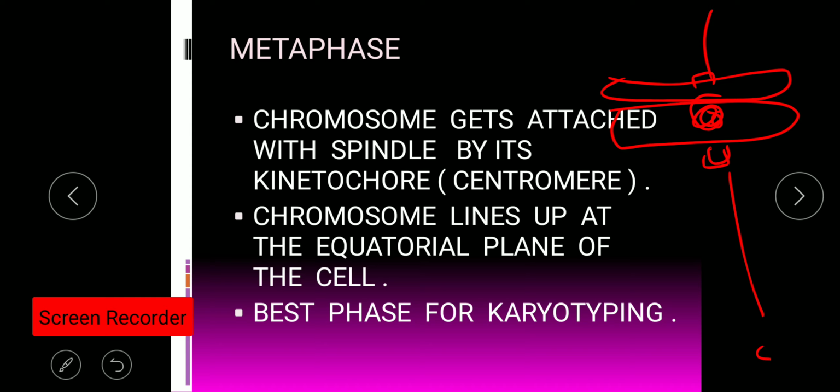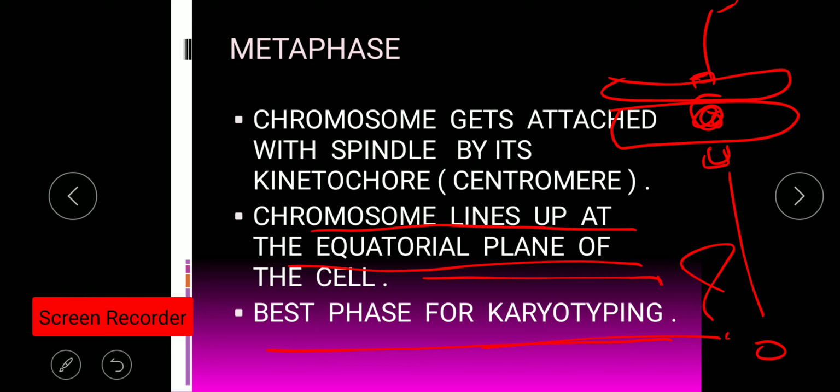The spindle fibers formed by the two centrioles get attached to the kinetochore of the centromere, and in this stage the chromosomes line up at the equatorial plane of the cell. That is why metaphase is the best phase for karyotyping, because the chromosomes get aligned at the equatorial plane. So it is the best phase for counting the number of chromosomes and for studying the structure of chromosomes, and the study of chromosomes is known as karyotyping. In a reasoning based question it may be asked why metaphase is the best phase for karyotyping.